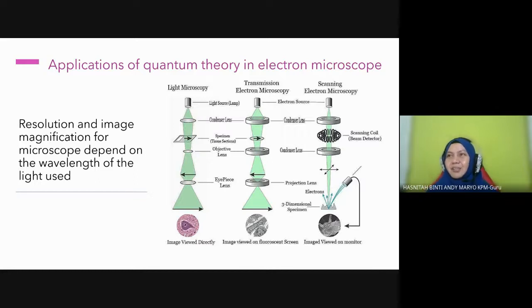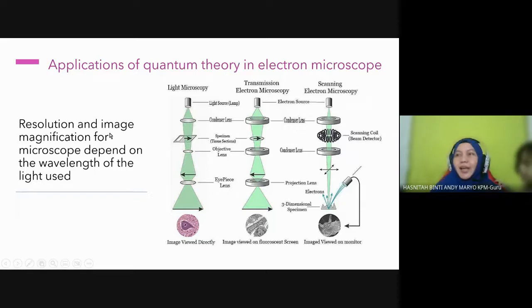Okay. It's better if we have one so we can see the difference between these two, because the electron microscope applies quantum theory of light. Okay, students, this is one example of a contribution of quantum theory. They apply it in the electron microscope. Expensive, yes, I know, very expensive.